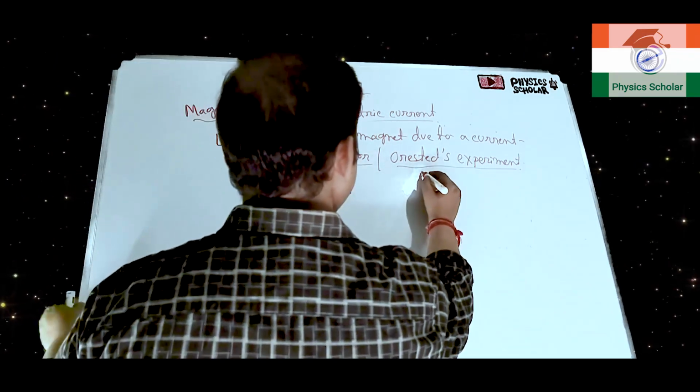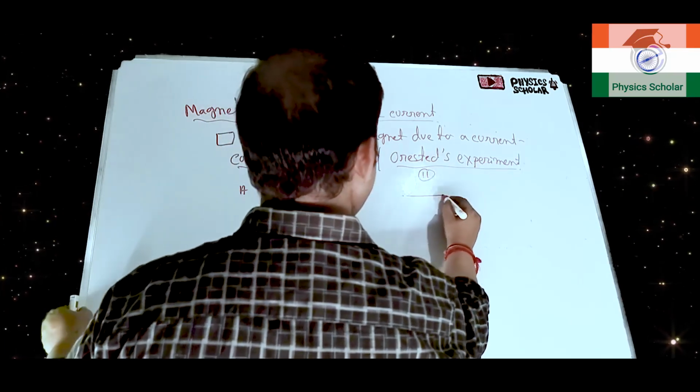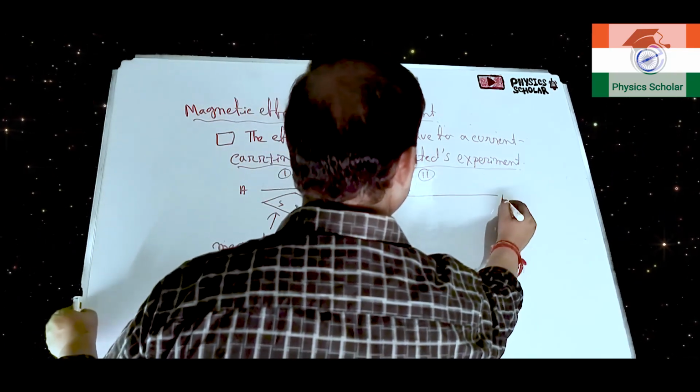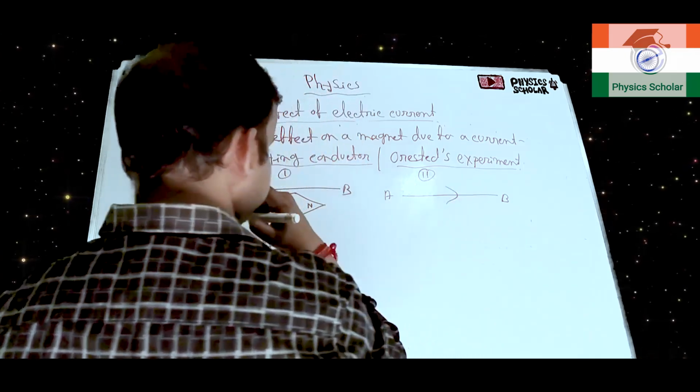Now suppose it is figure number 2, the same conductor AB.